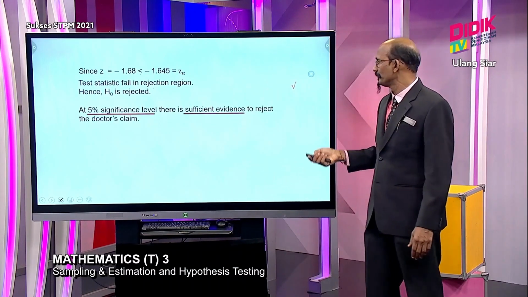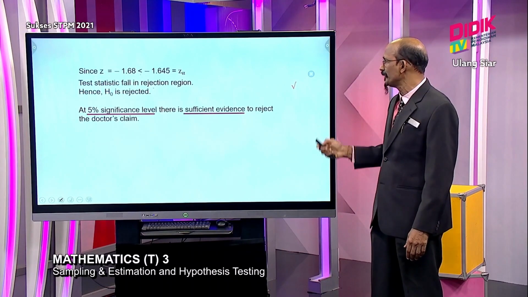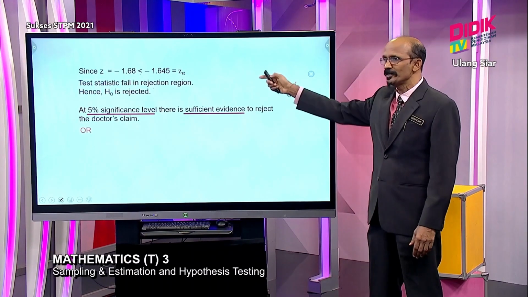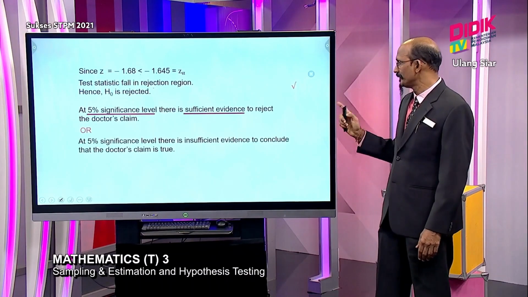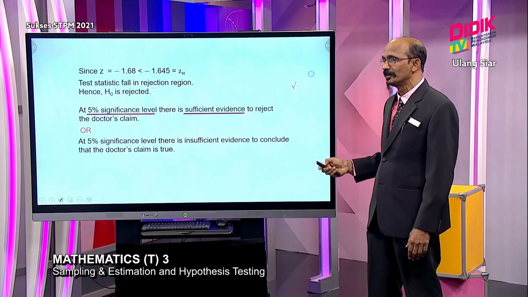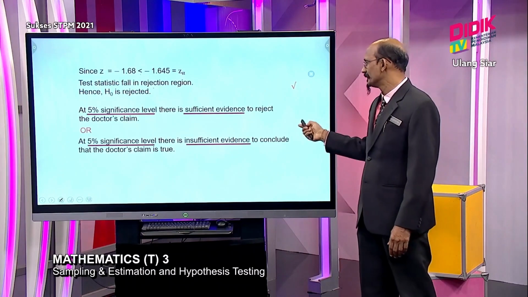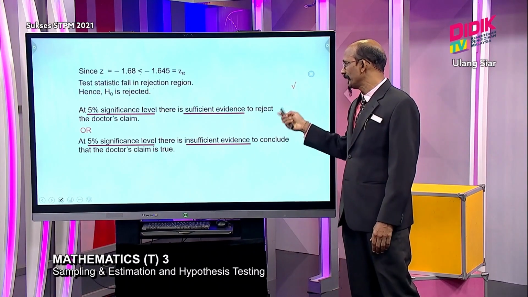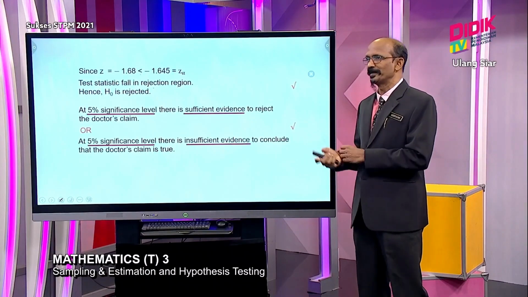So my conclusion is, at 5% significance level, there is sufficient evidence to reject the doctor's claim because H0 is rejected. Or you can write like this: at 5% significance level, there is insufficient evidence to conclude that the doctor's claim is true. Basically, we are rejecting the doctor's claim. So this is how you write the 6th step when you're answering an exam question. That's all for this part.